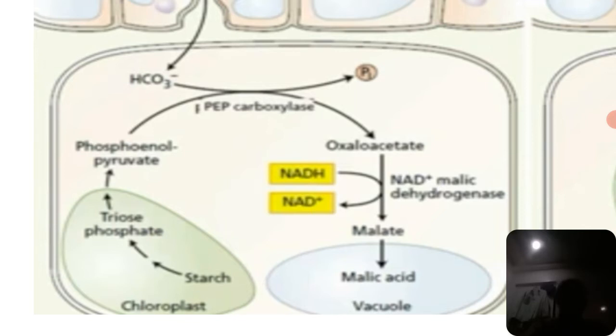And here the NAD plus malic dehydrogenase is helpful. The enzyme is helpful for the conversion of oxaloacetate into malate. Okay, then that malate is converted into malic acid in the vacuole. Clear now?